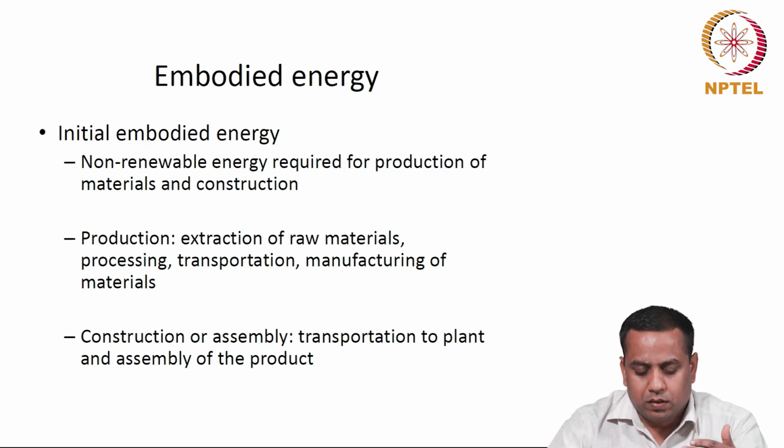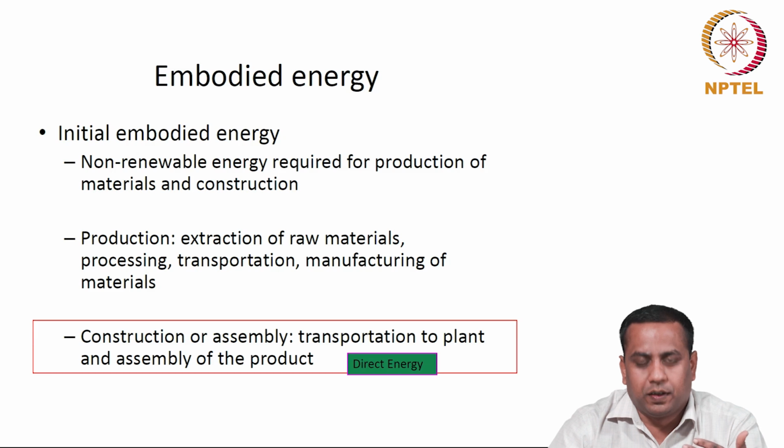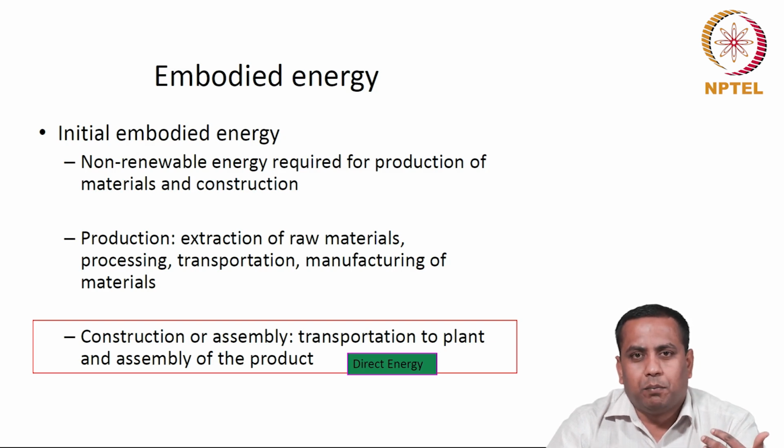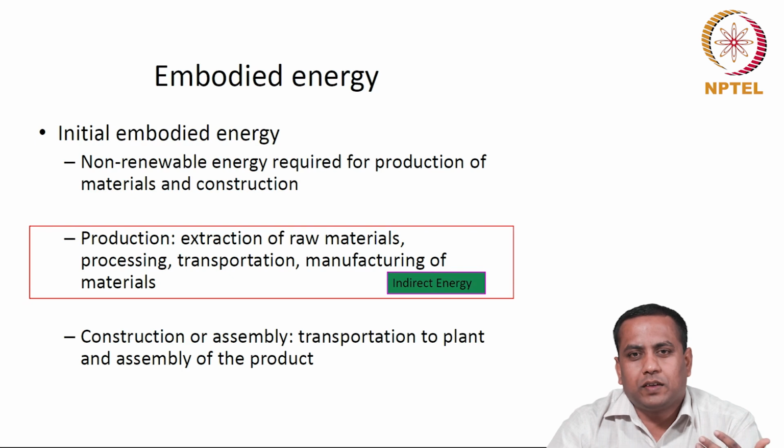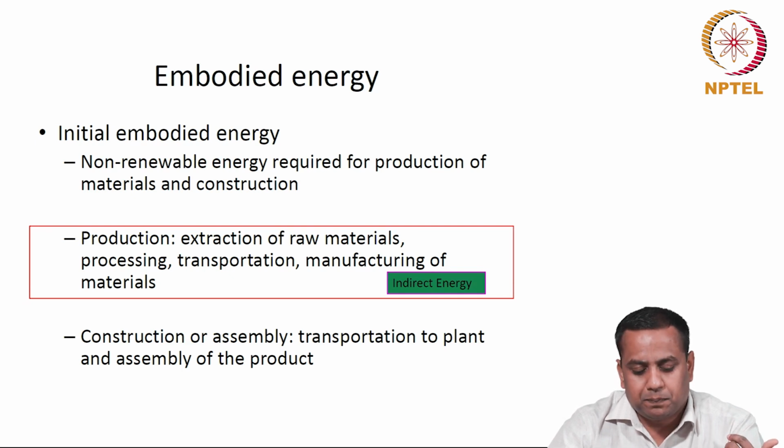This has two subcomponents. The first is the direct embodied energy used for assembling the product in a factory, and then the indirect embodied energy used for manufacturing materials in the supply chain.